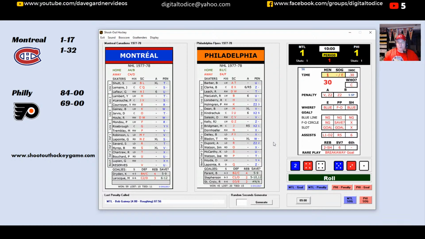Okay, so there's still a Flyer power play because that was on the second pull, so that was in the second minute out of the 4. So Gainey's still in the box, so the Flyers have a chance on the man advantage again.